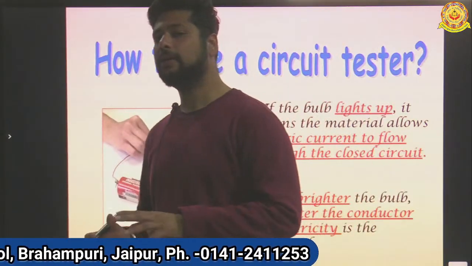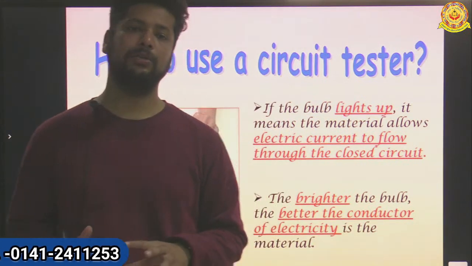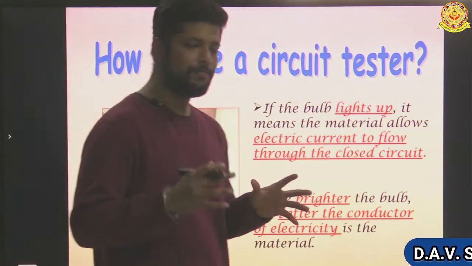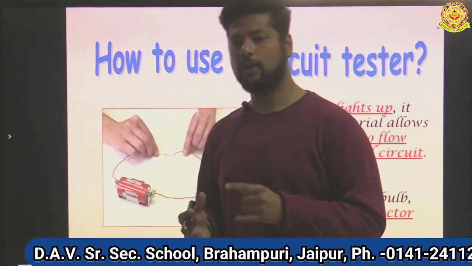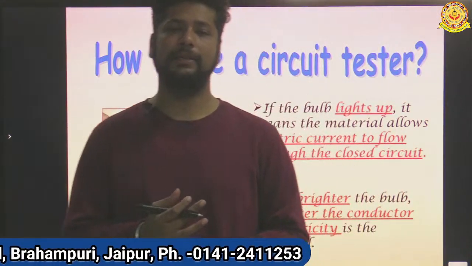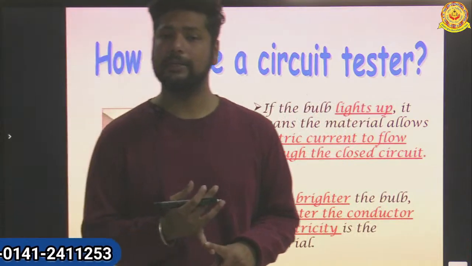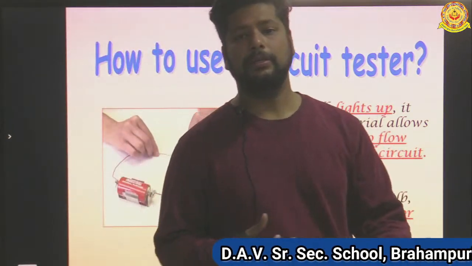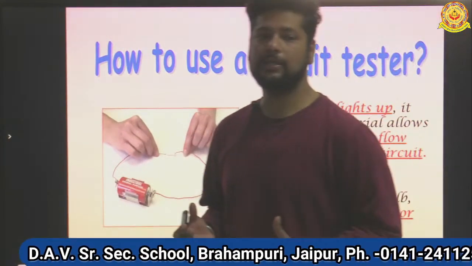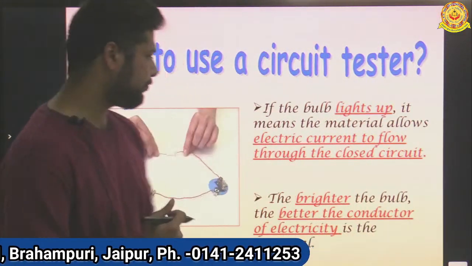But if we are dipping these two wires in a salt solution, a large current cannot pass. It can pass only weak current. So by using the tester, not only can we detect whether a material is a good conductor or bad conductor, we can detect whether a material is getting a weak current or a large current or a good current.